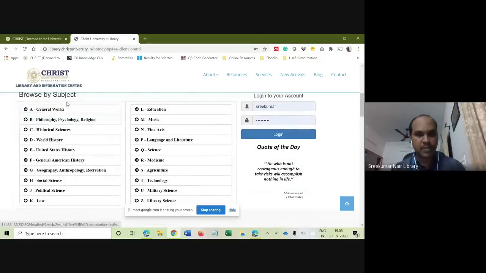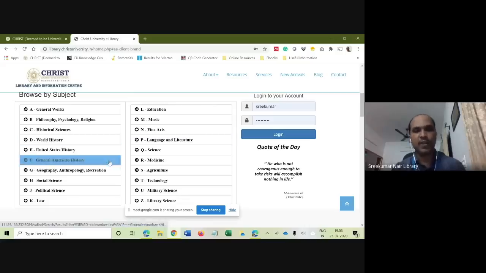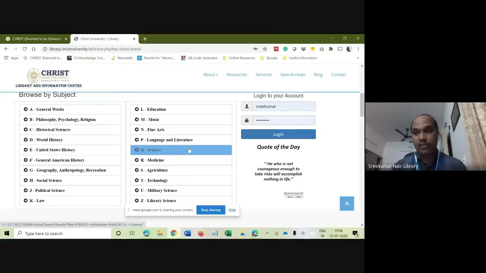Alternatively, you can browse the library books by subject. These are the predefined subject lists. Just click on it and it will take you to the predefined subject list. You will get a list of books on these particular subjects. So these are useful when you are planning to borrow books or when you are in the library and trying to locate a specific book.